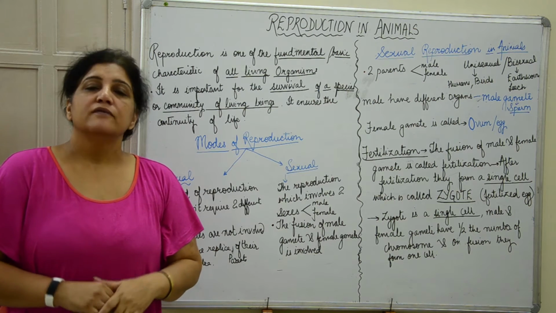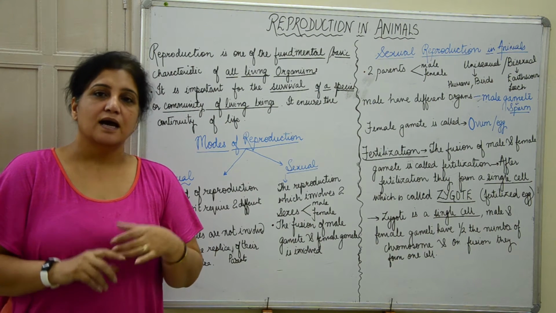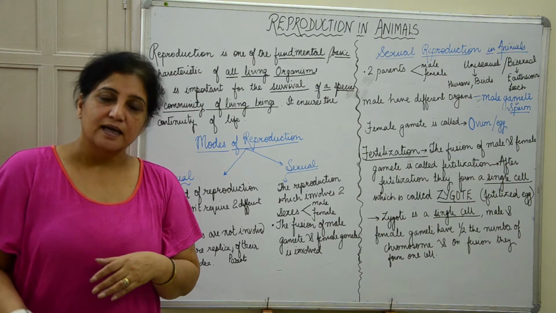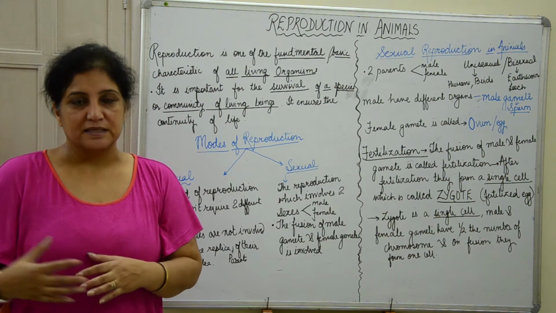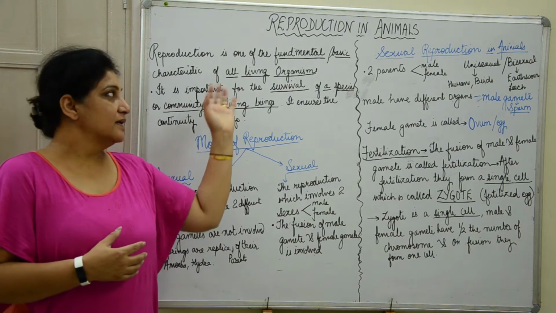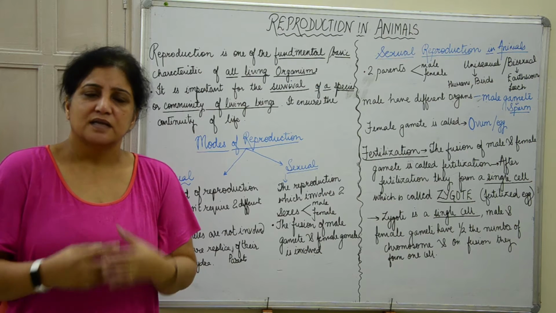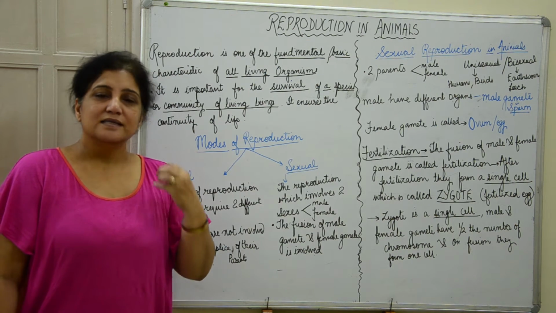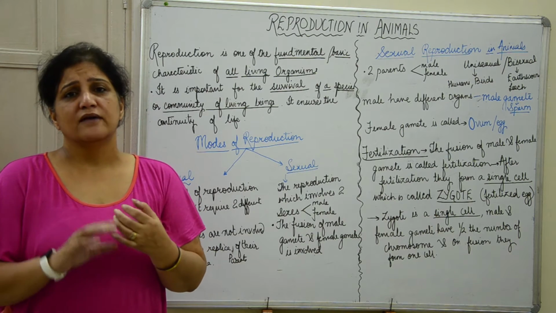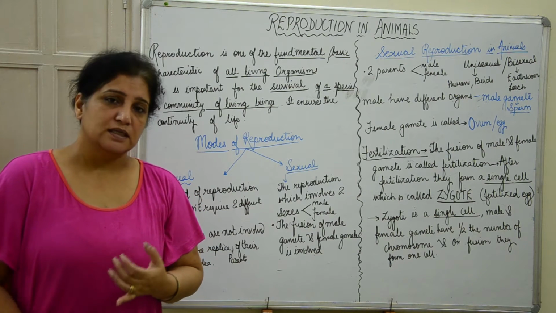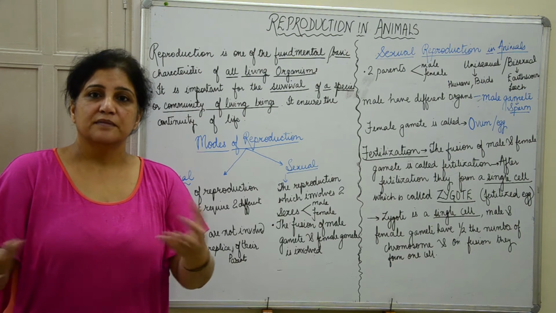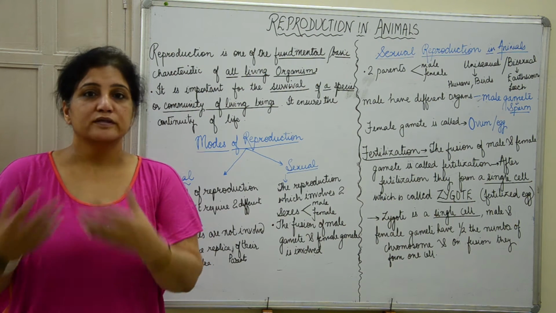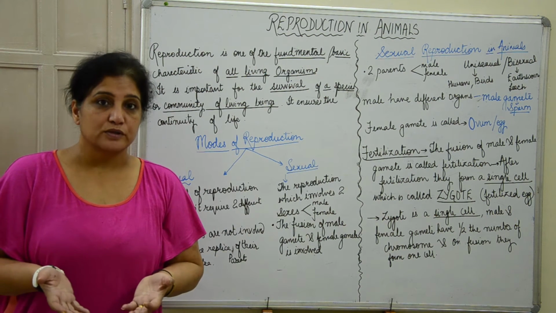the species. We all know that living beings are born and they have a fixed span of life. They will die after this span of life is completed. So if there is nothing like reproduction, that means once the organism dies, the continuity of the species is not there. Let's say dogs have a lifespan of about 12 to 13 years, and today something happens and they are not able to reproduce. So after 12 to 13 years, all the dogs will die and there will be no dogs on earth.